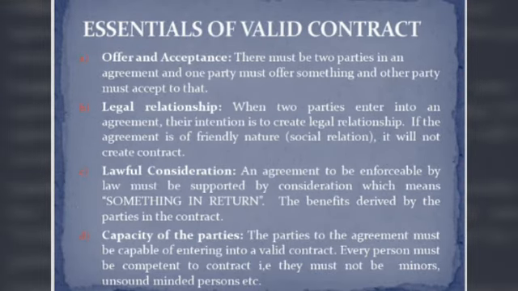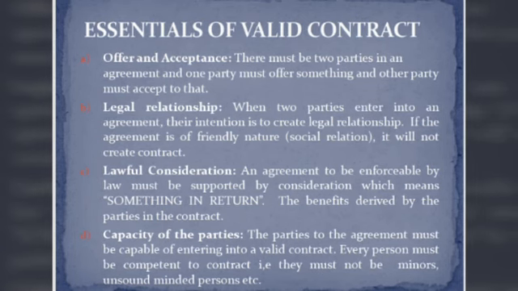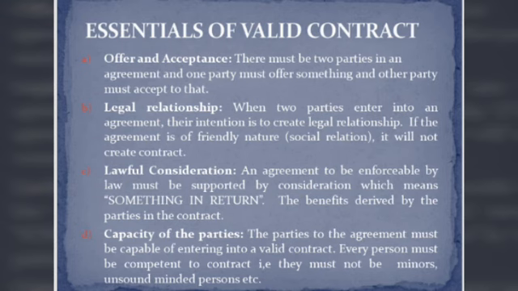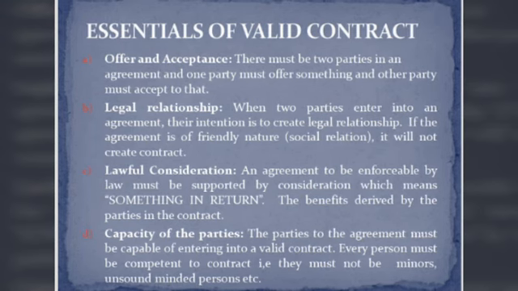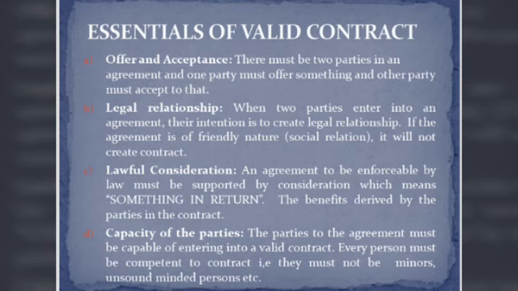Next one is the essentials of a valid contract. What are the essentials of a valid contract? An agreement which is enforceable by law is called a contract. If it is enforceable, then it is called a valid contract. In case of a valid contract, the following essentials must be present. Number one is offer and acceptance.